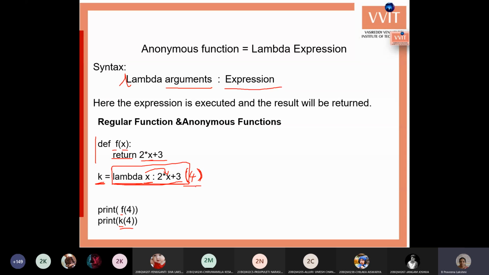Actually, at the same place, if you want to execute the function also, we can call it with round brackets and pass your required values. Otherwise, we can store the lambda expression into a variable and call it anywhere in the program. Okay, so note down the syntax and these two examples.